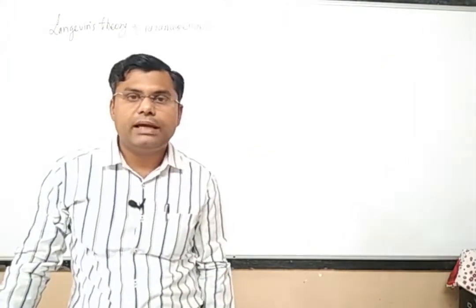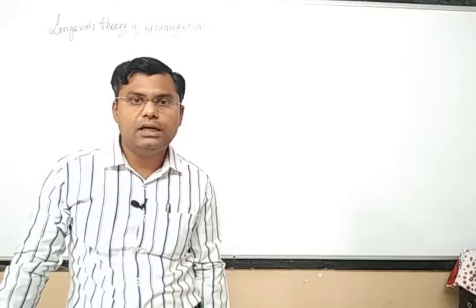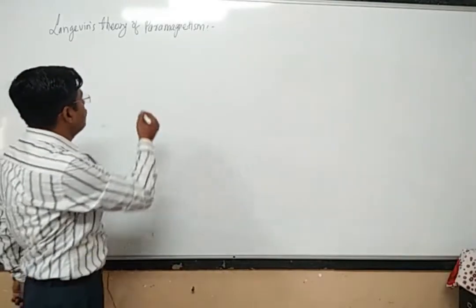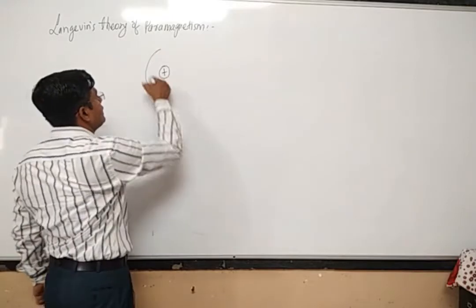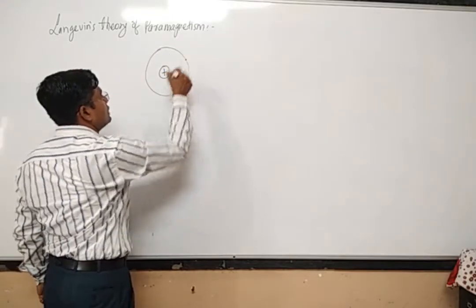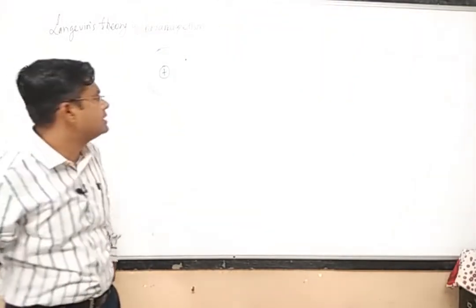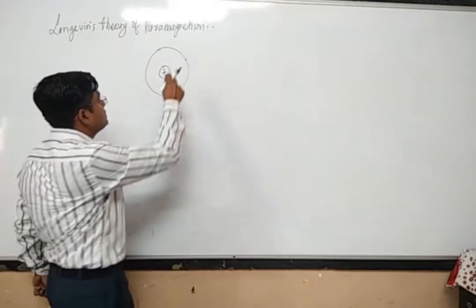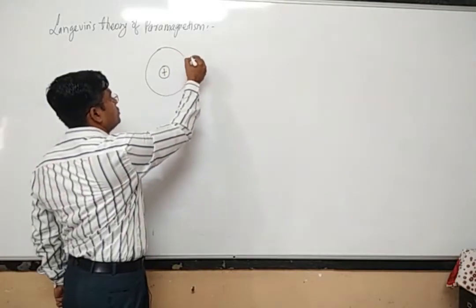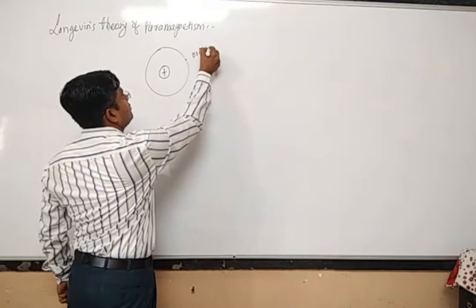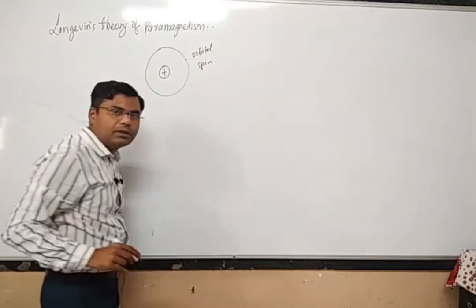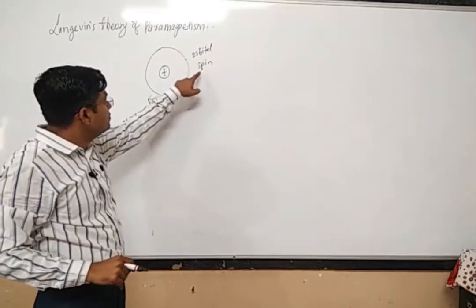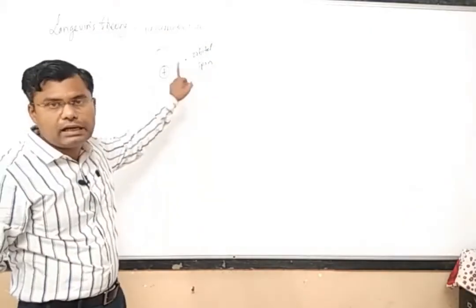Paramagnetism is basically a spin phenomenon. We have seen that in an atomic structure there exists a centrally charged nucleus and the electrons are revolving around the nucleus in mostly circular orbits, for example. This moving electron performs orbital motion, and also performs spin motion. It is the spin motion which is responsible for paramagnetism.